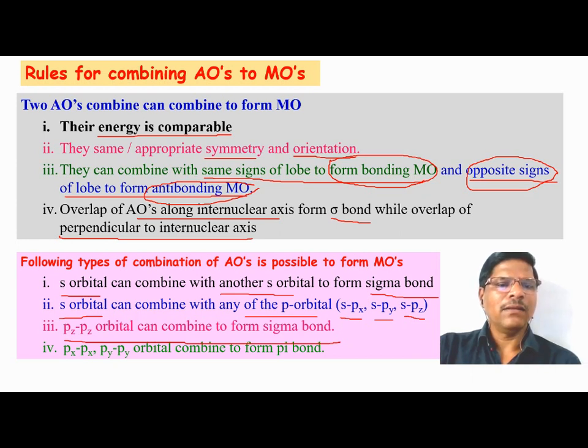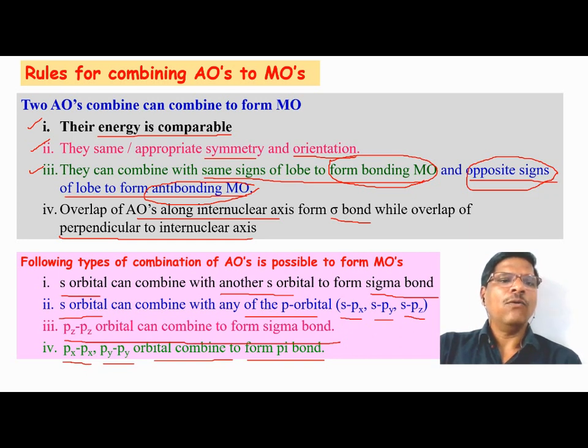And the last type of interaction: px or py orbitals can combine with each other to form the pi bond. So we have the four rules. The energies of two atomic orbitals must be comparable. They must have the appropriate symmetry. The two orbitals can combine with positive overlap or negative overlap. Positive overlap will lead to a bonding molecular orbital. Negative overlap will form an antibonding molecular orbital.